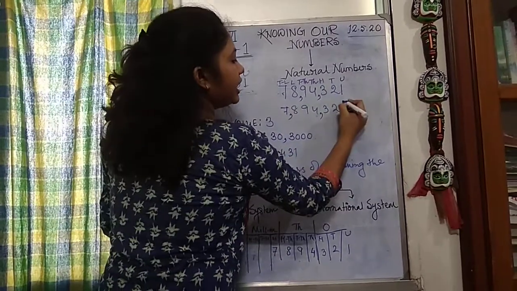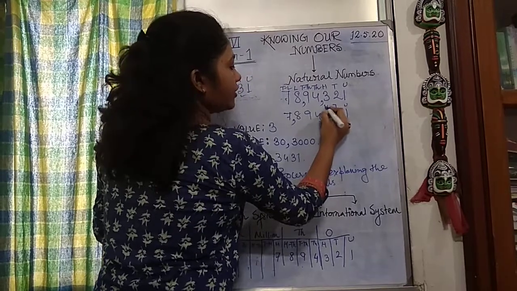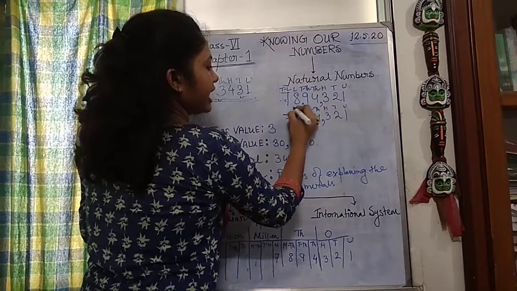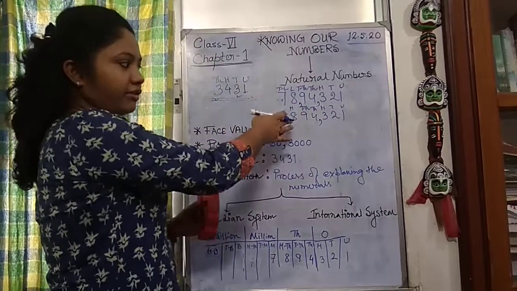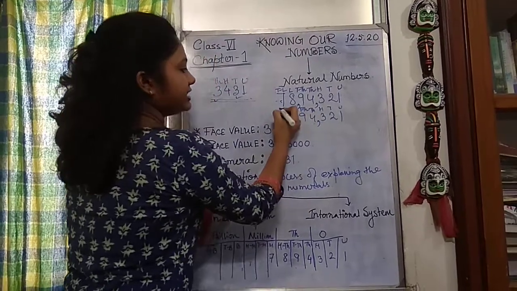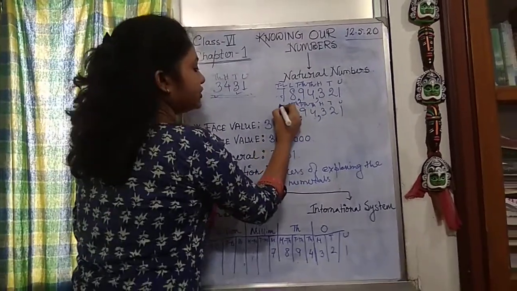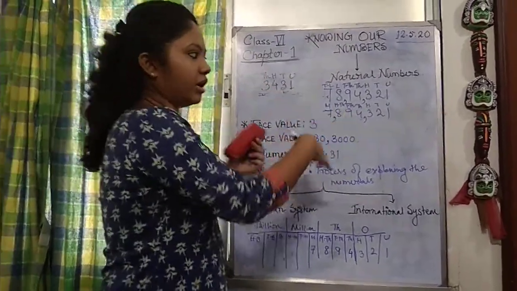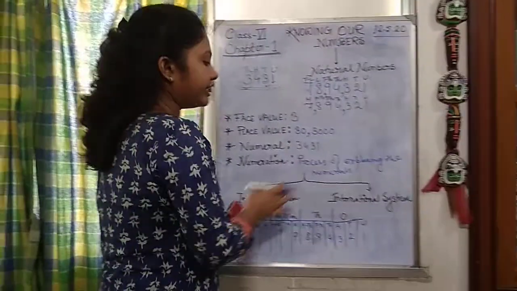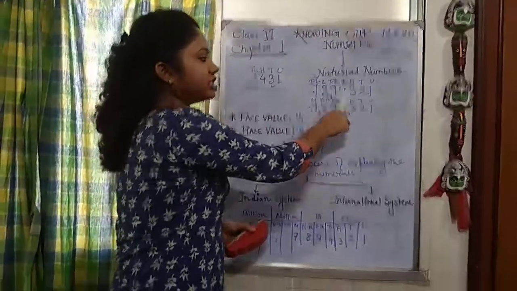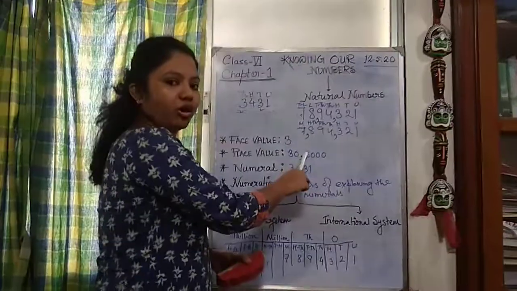So it will be unit, tens, 100, 1000, 10,000 and 894,000 and 7 million. This position is million. So I hope, let's revise this once more, that the difference between the Indian and international system is in its columns, in the position of the commas, where we are putting the commas.